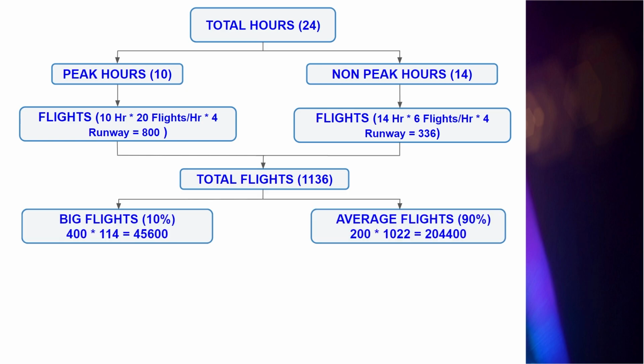Now the flights are of different sizes. The international flights are generally big flights, and the seating capacity is also high as compared to domestic flights. So we consider 400 seating capacity for international and 200 seating capacity for domestic flights. So we can calculate the number of people accordingly. But ideally, we can assume that 5% of the seats are unutilized because the seats are not booked and for many other reasons. So the total number of people at the airport is this.